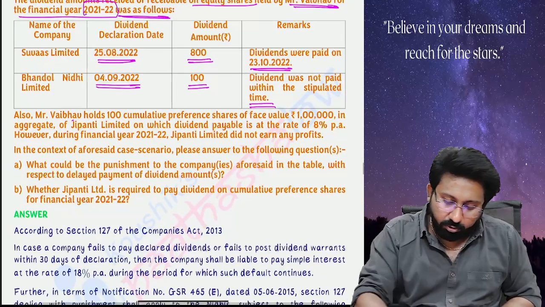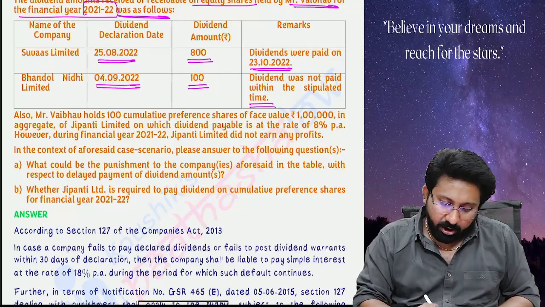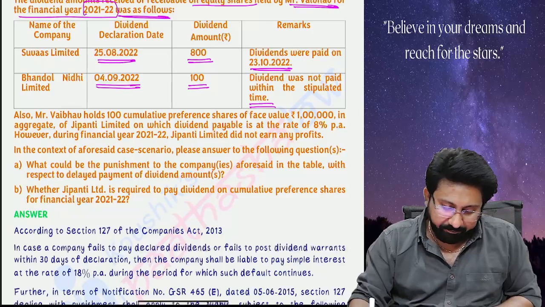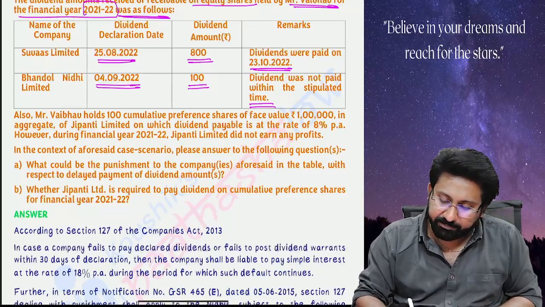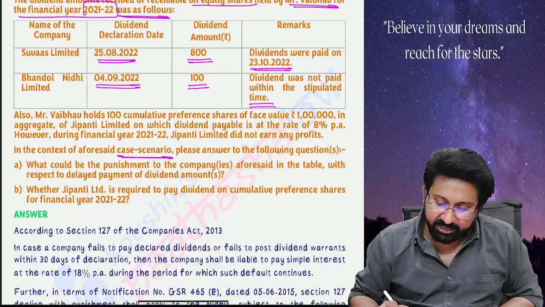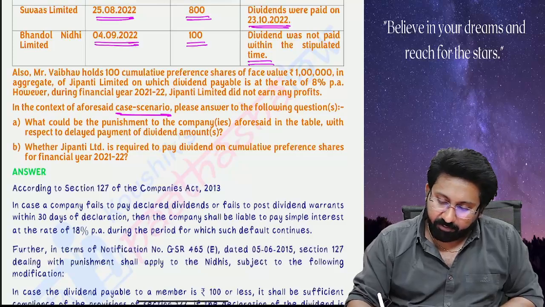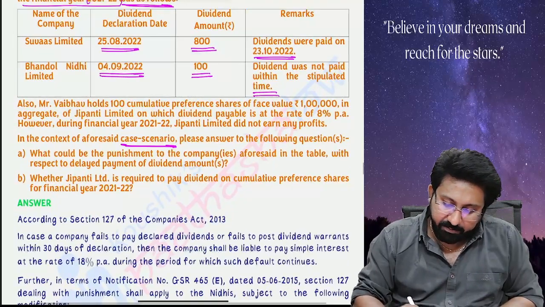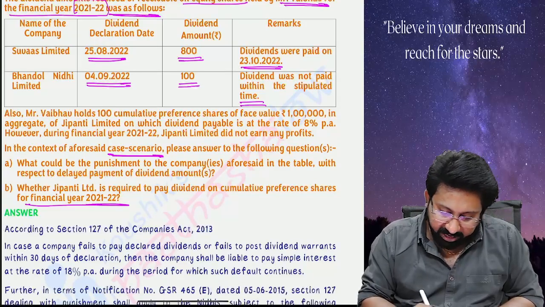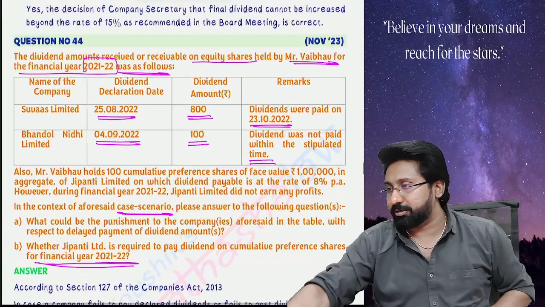Also, Mr. Vaibhav holds 100 cumulative preference shares of face value 1 lakh in aggregate of Jipanti Limited, on which dividend payable is at the rate of 8% per annum. However, during the financial year 21-22, Jipanti Limited did not earn any profits. In the context of the aforesaid case scenario, please answer the following questions. What could be the punishment to the companies mentioned in the table with respect to the delayed payment of the dividend amounts? Whether Jipanti Limited is required to pay the dividend on cumulative preference shares for the financial year 21-22. Read the question first before we go into the solution.